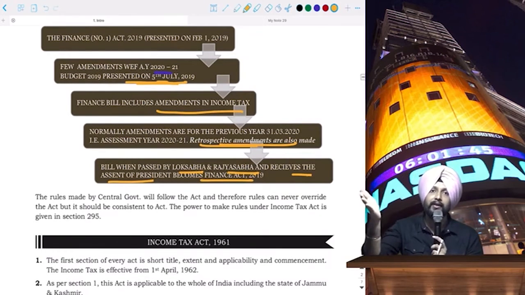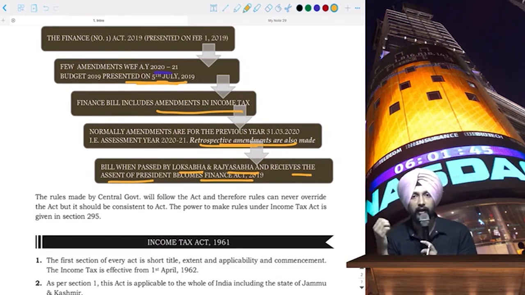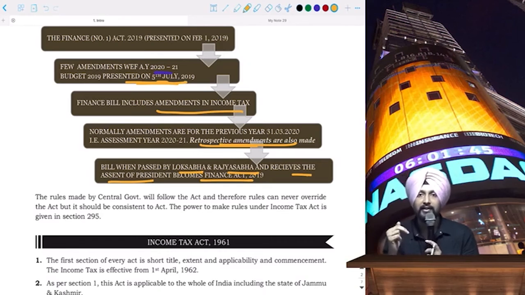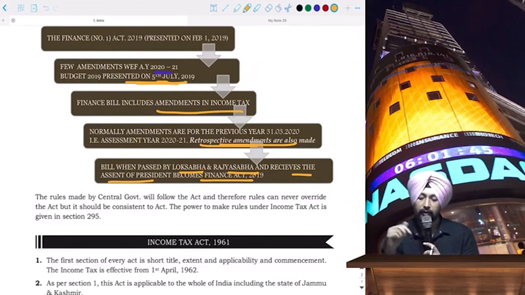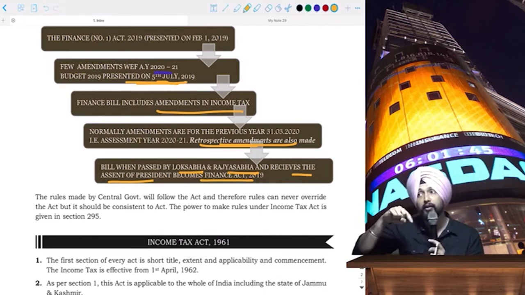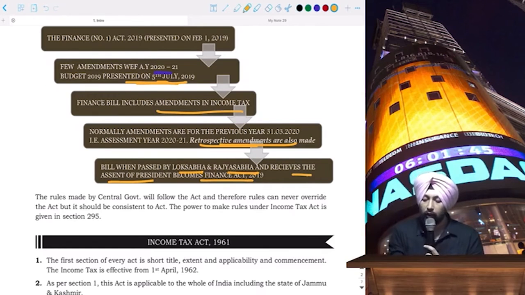So the central government has the power to make the finance bill and make it a finance act. The government has the powers through the union list. Then there will be, you know this, right? We have studied a lot of, apart from the act, we also study rules. So the power to make rules is given in section 295.